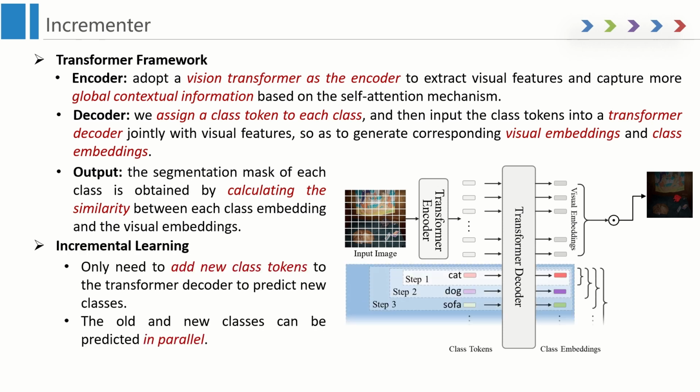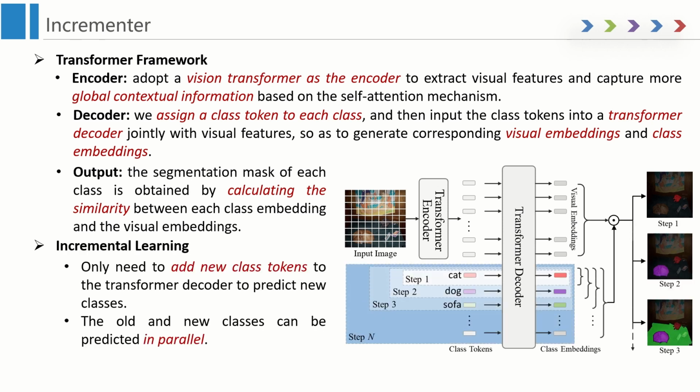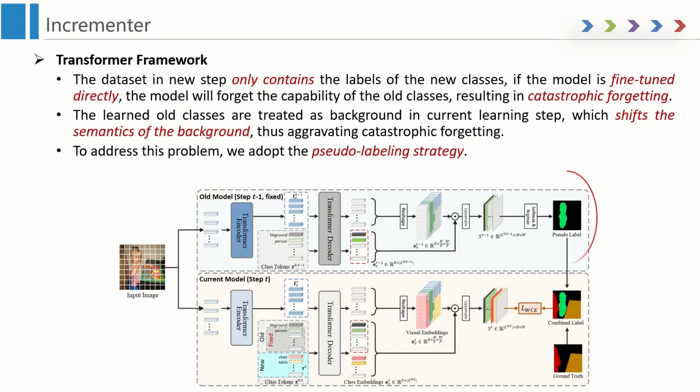Based on the above transformer framework, in incremental learning, our method only needs to add new class tokens to the transformer decoder to predict new classes, and the old and new classes can be predicted in parallel, which is more efficient. We further adopt the pseudo-labeling strategy to alleviate catastrophic forgetting and the problem of background semantic shift. We first generate the pseudo-labels of the old classes through the old model, and then we combine the pseudo-labels with the ground truth to train the current model.